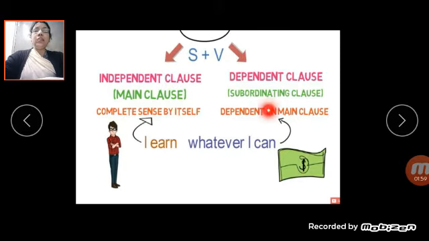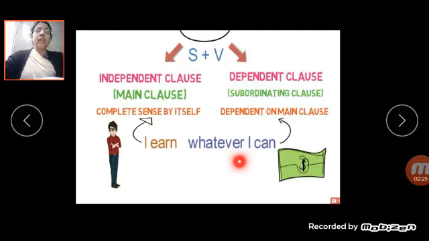And dependent clause means subordinating clause. Subordinating clause means that clause which depends on the main clause. Without the main clause, this dependent clause doesn't mean anything. It is not giving any meaning. Clear? Now learn with the help of this example.